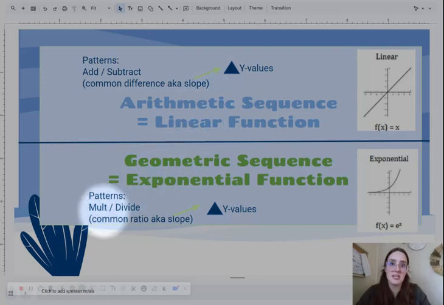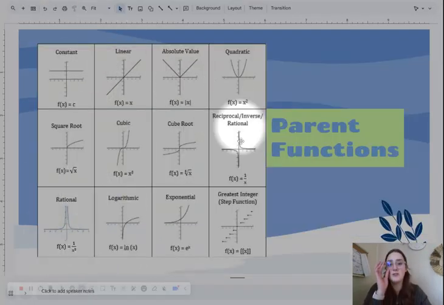The pattern that we'll see is where we're multiplying and dividing by some constant, continuously multiplying or dividing by the same term. That's called our common ratio, also known as our slope for an exponential function, specifically, again, looking at those y values. All right, these are different parent functions.